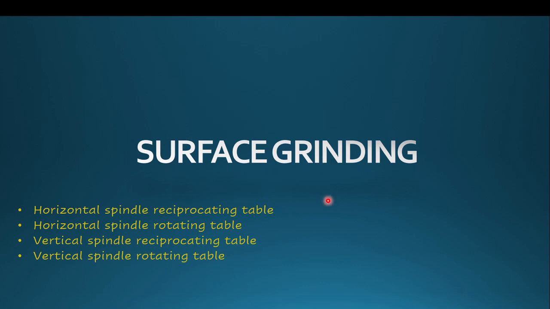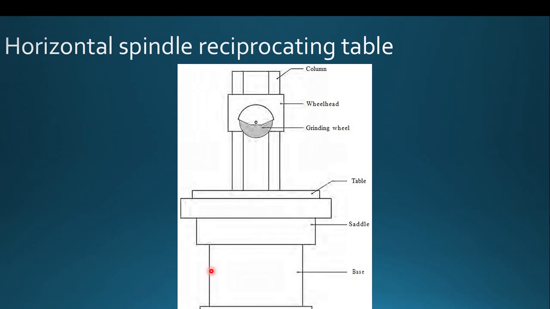So the surface grinding can be divided into 4 different types in our context. Based on the type of spindle used and the type of table used, we can use a horizontal spindle or a vertical spindle against a rotating table or a reciprocating table. In that way, we can have 4 different combinations of spindle type and table type. First, we can discuss the horizontal spindle reciprocating table.